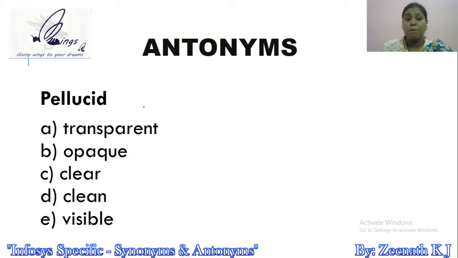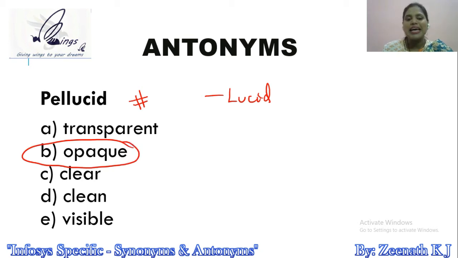Let's go to the next question, pellucid. Friends, I think this should be an easy question to solve now, because we did discuss this word pellucid as a synonym of lucid, which means transparent. But right now we are not looking for a synonym of pellucid, we are looking for an antonym. So without wasting time, we can easily mark option B as the answer, because opaque and pellucid are antonyms to each other. Pellucid means transparent, opaque means not transparent, not visible, not clear.